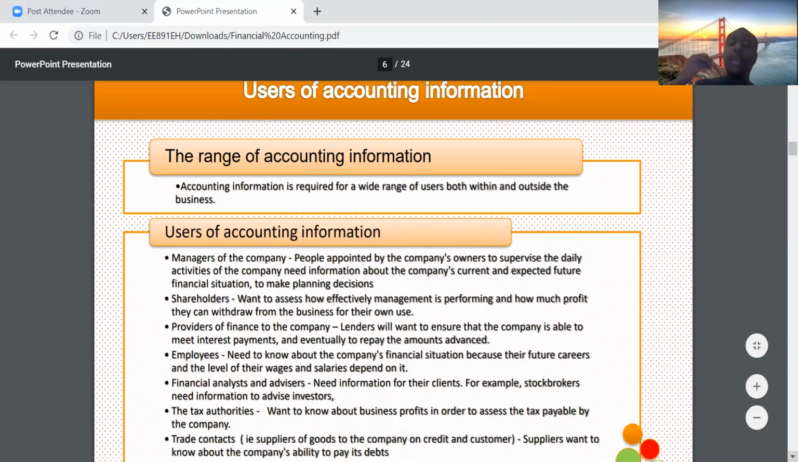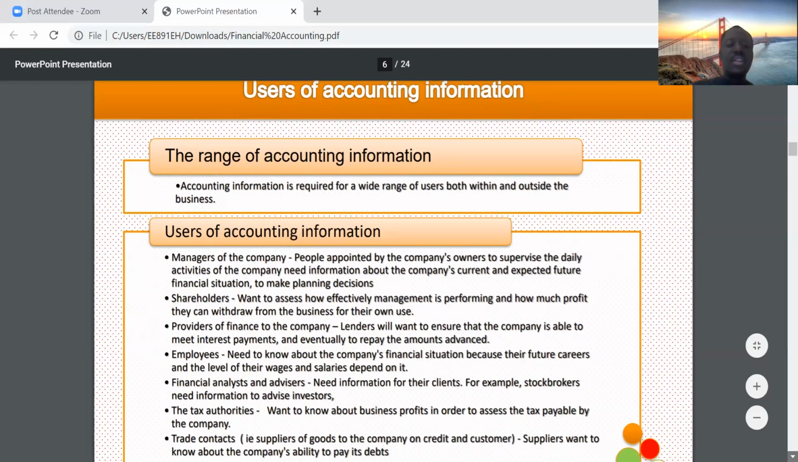Then you also have employees. With employees, they need to know about the financial situation of the business, to know the financial standing of the company they are in, and how it impacts their career and even their salaries. If a company is not doing well, it certainly impacts employees. So employees will want to understand accounting information in that regard. They also have financial analysts and advisors. They need information for their clients. So, for example, stockbrokers like this, they need information to advise investors.